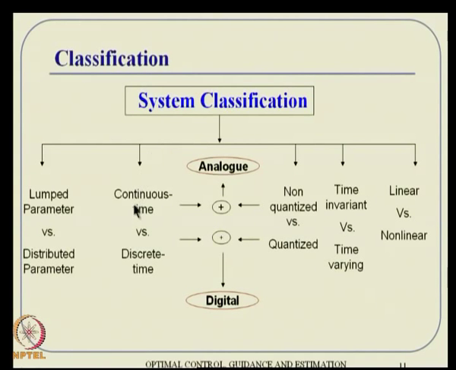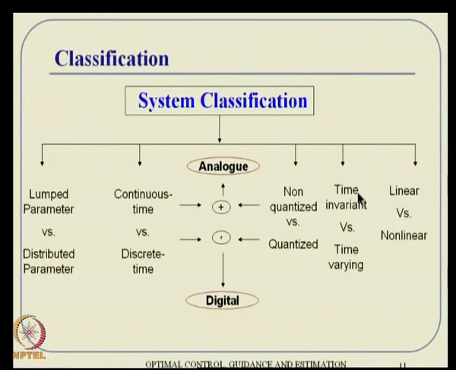Then there are different classes of systems. Continuous time systems are those where the time variable is treated as a continuous variable, versus discrete time systems, where you talk only about discrete grid points and see the behavior at those grid points only. Then there are the ideas of quantized and non-quantized systems. Quantized means the quantity of the variable can change only in discrete numbers. Non-quantized is something that varies continuously. In other words, all rational numbers are also accounted for there.